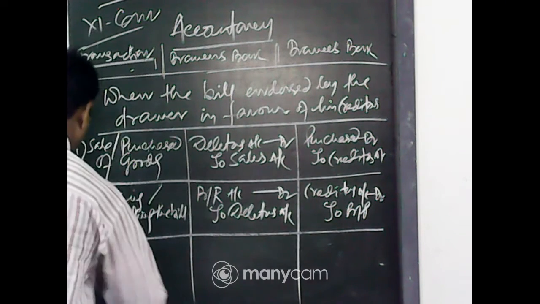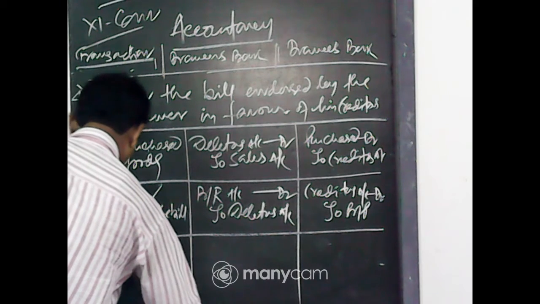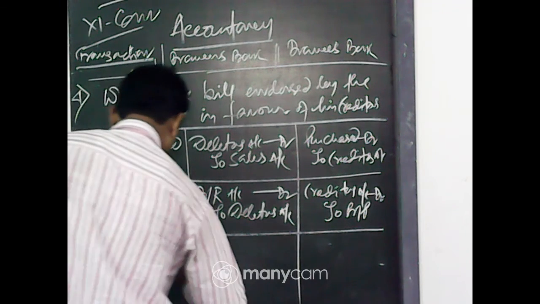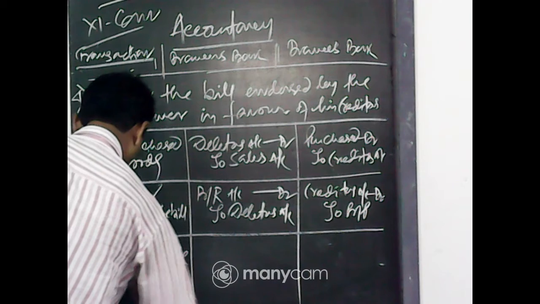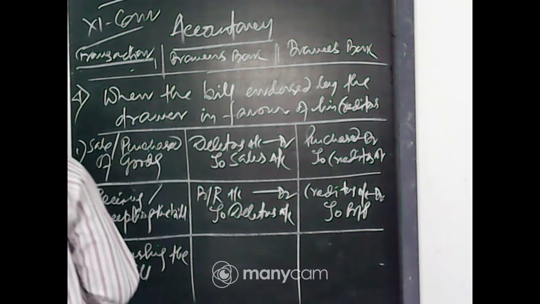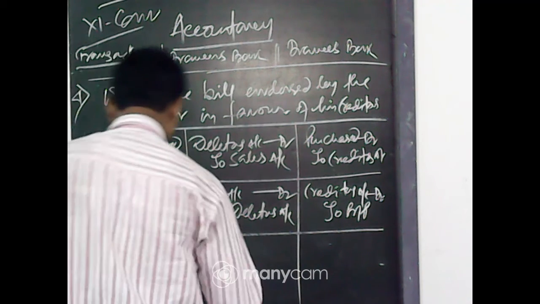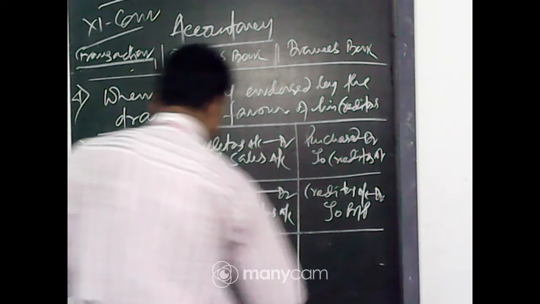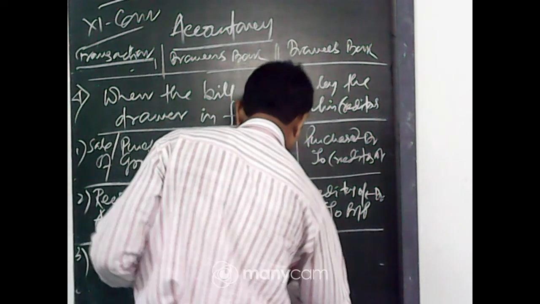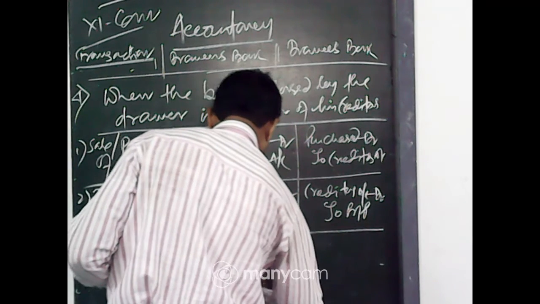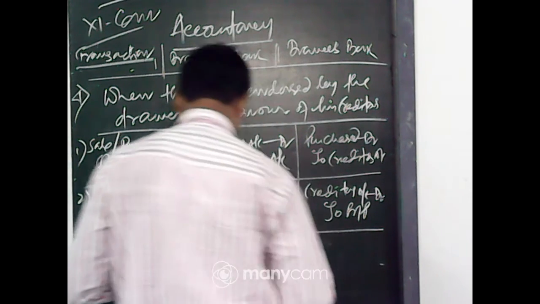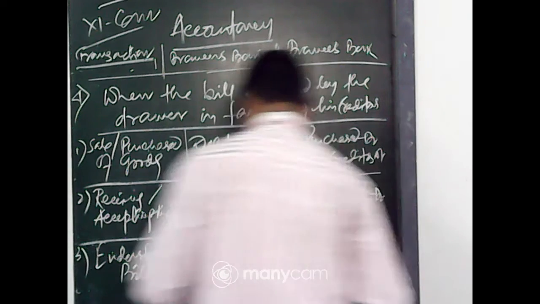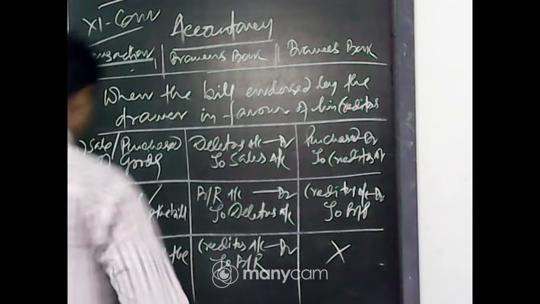Endorsing the bill: creditors account debit to bills receivable account. No entry on maturity.